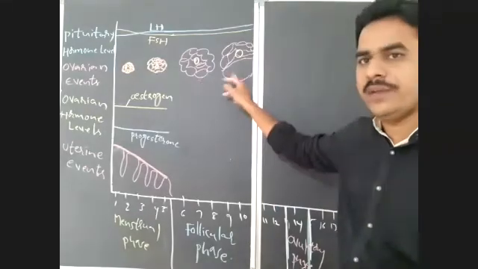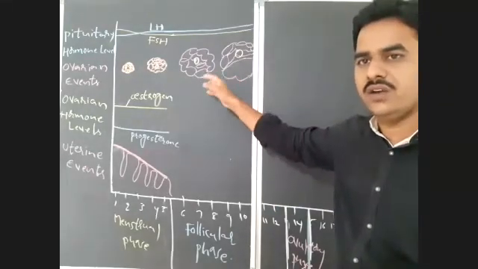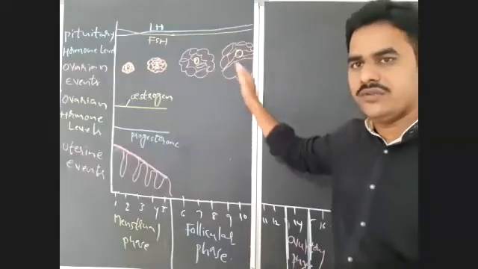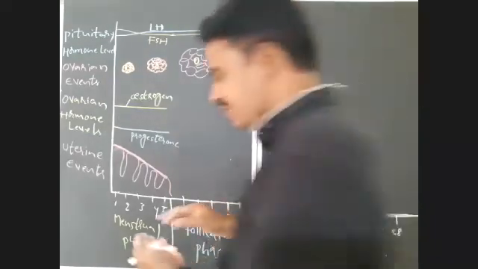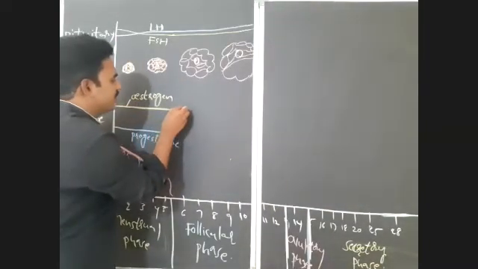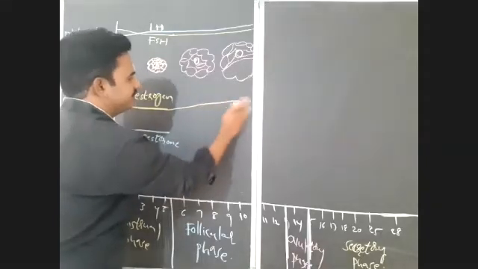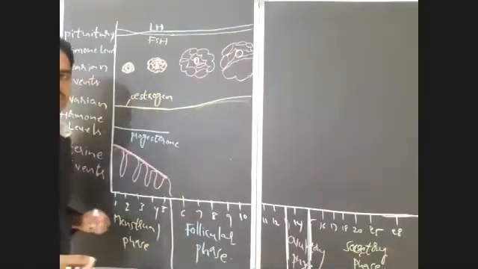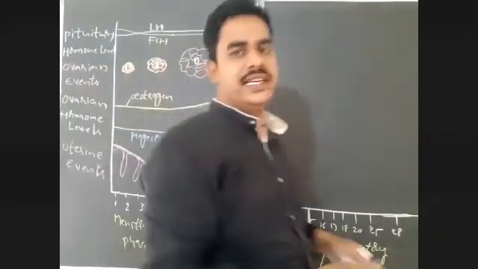But these developing ovarian follicles of the ovary start secretion of estrogen. So estrogen levels also increase here. Especially the theca interna, as already we discussed, starts secretion of estrogen.